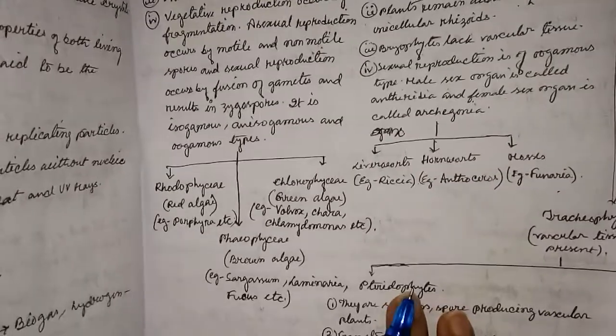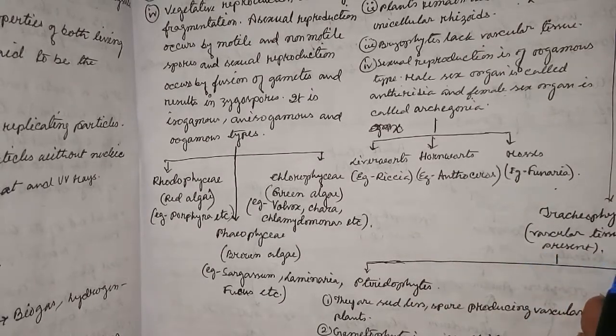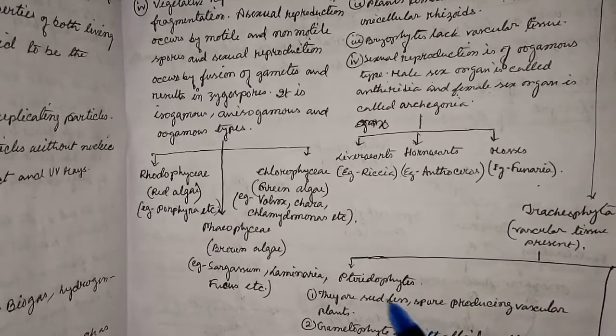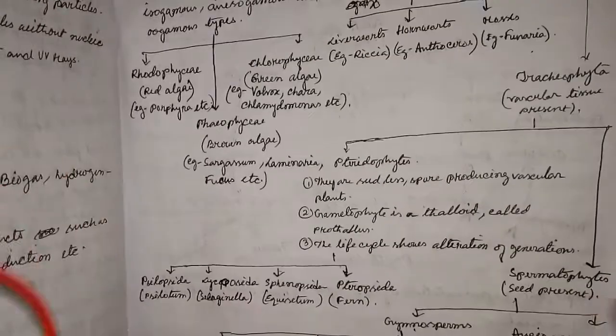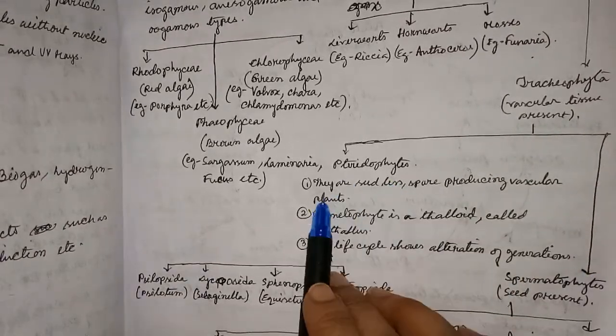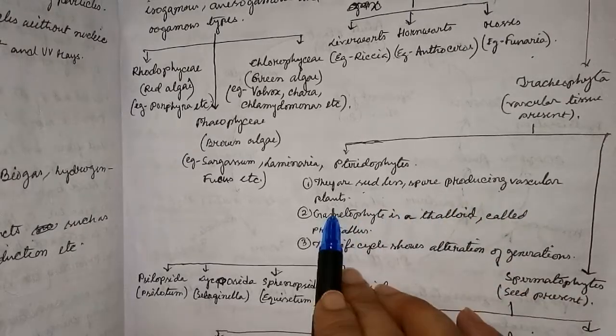Now come to the tracheophyta, in which vascular tissue is present. It is again divided into pteridophyta and spermatophytes. Now pteridophytes. They are seedless, spore-producing vascular plants.